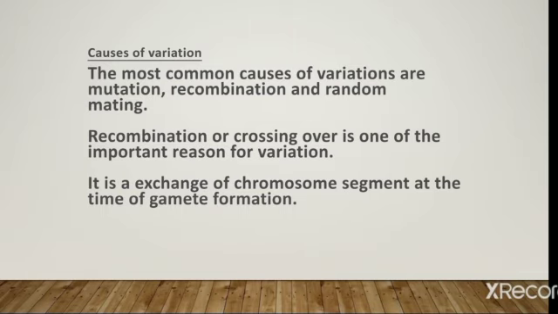Recombination or crossing over is one of the important reasons for variation. It occurs at the time of cell division, when there is formation of egg and ovum. It is the exchange of chromosome segments. What is actually crossing over? It is the exchange of chromosome segments at the time of gamete formation. That is called recombination and crossing over.